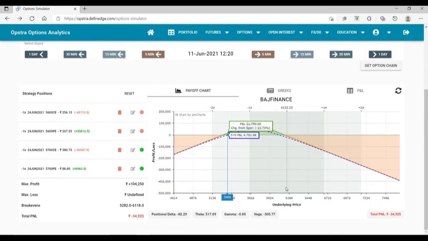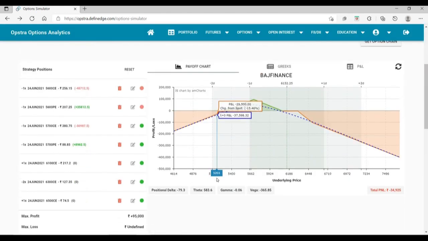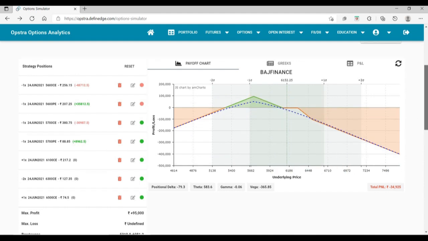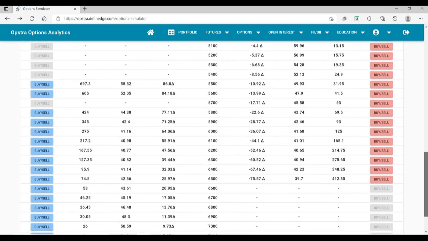All right, now as we move a few days ahead, we see that it has breached the new break evens. So our new break even was 6118, and now it has breached 6118 also. So the butterfly that we looked at in case of strangle remains valid in case of straddle as well. So since our short strike is breached, what we can do is add an in the money butterfly.